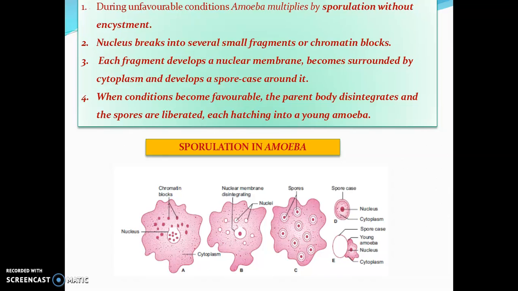Each fragment develops a nuclear membrane, becomes surrounded by cytoplasm, and develops a spore case around it. When the conditions become favorable, the parent body disintegrates and the spores are released, each hatching into a new young amoeba. This is sporulation in amoeba.